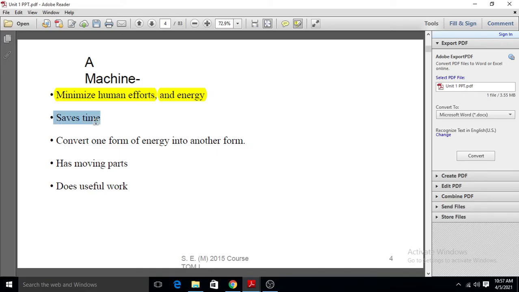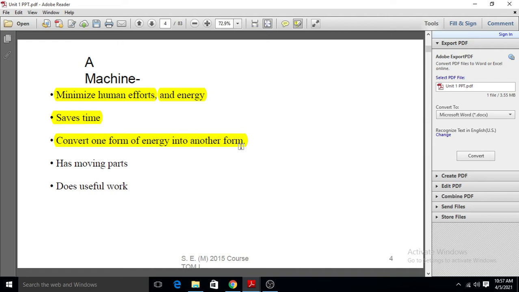It saves time. It converts one form of energy into another form of energy.